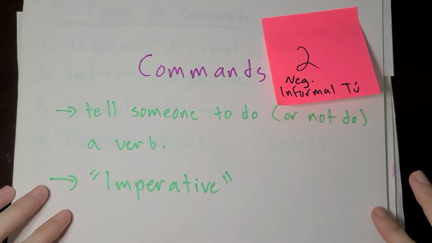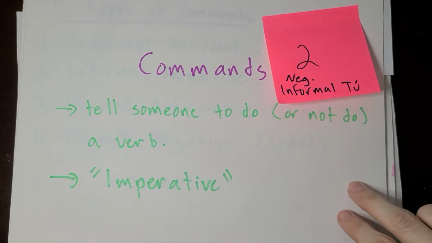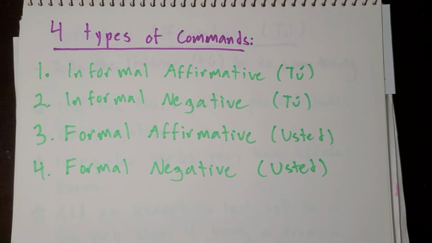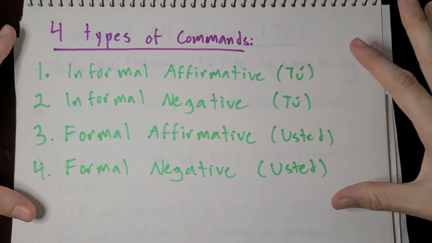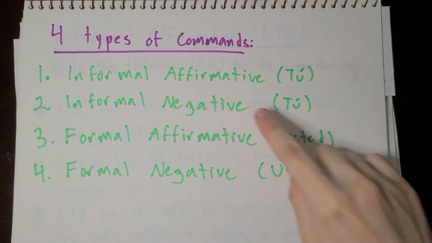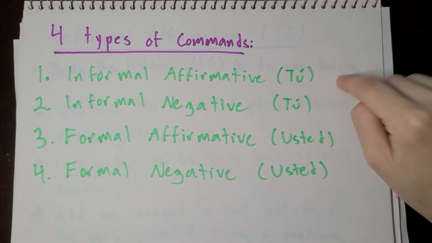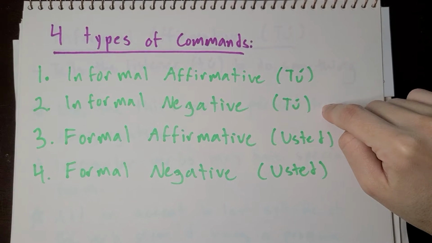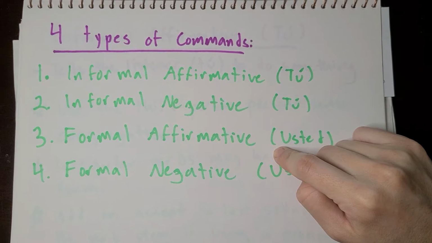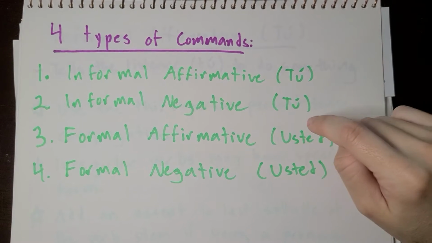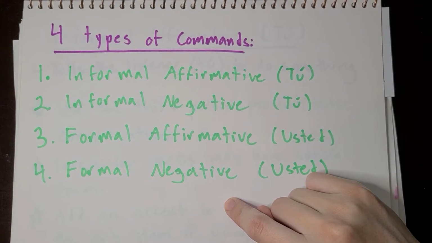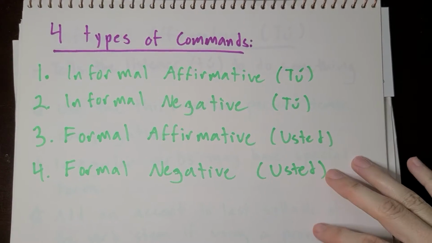Just to review, commands are also called the imperative verb tense. We have 4 types of commands that you're going to use most of the time. There's other types of commands, but these will cover you most of the time, and we'll worry about the other ones when we get through all of these. Informal affirmative, telling somebody yes, do something. Informal negative, telling somebody do not do something. Formal affirmative, so this is the usted conjugation, telling somebody formally to, yes, do something. And formal negative, how to tell somebody in the formal sense or respectfully not to do something.